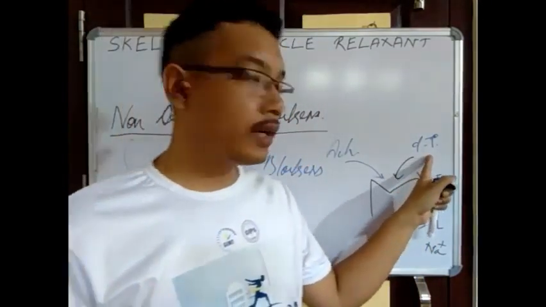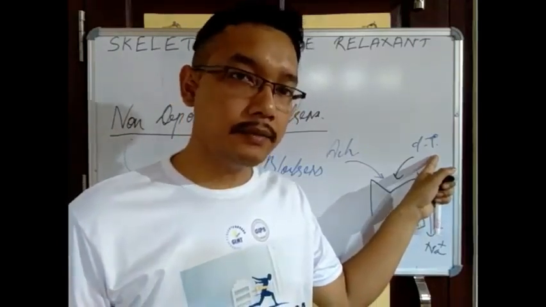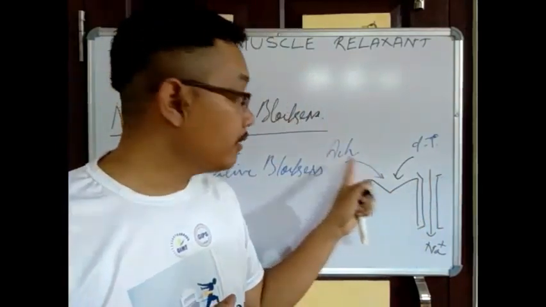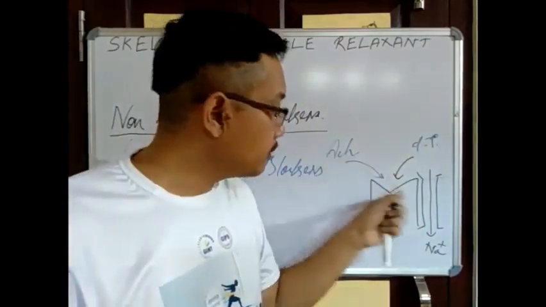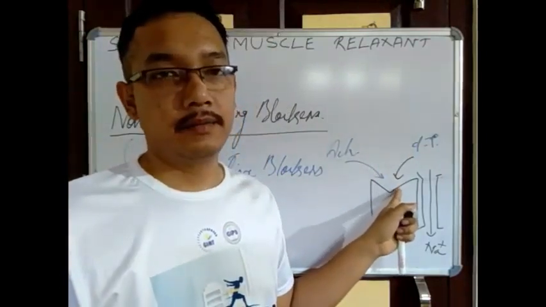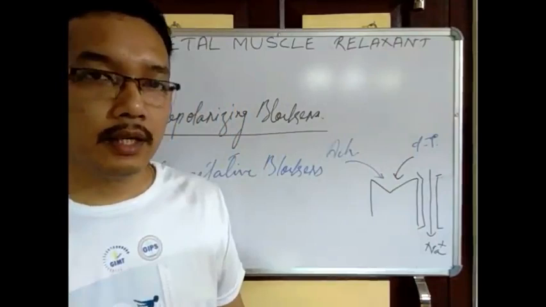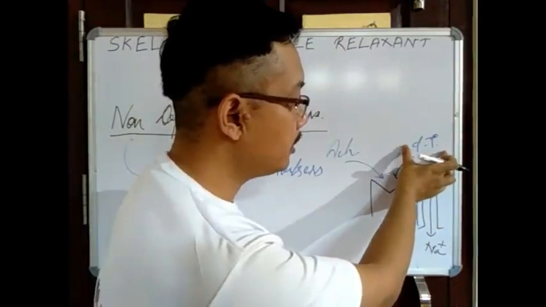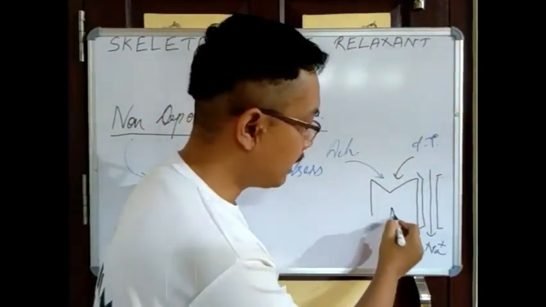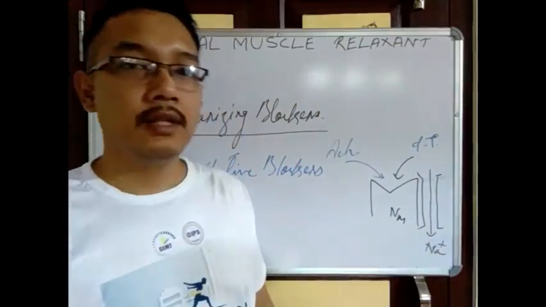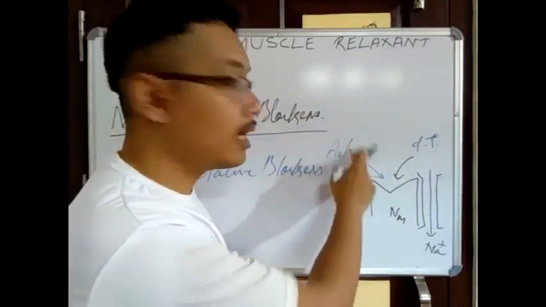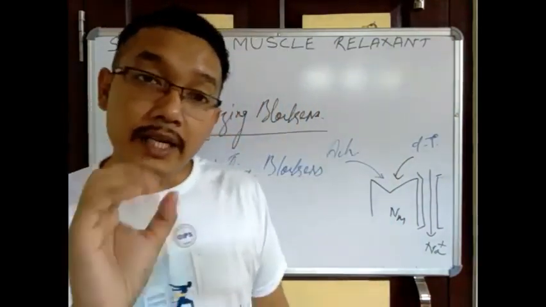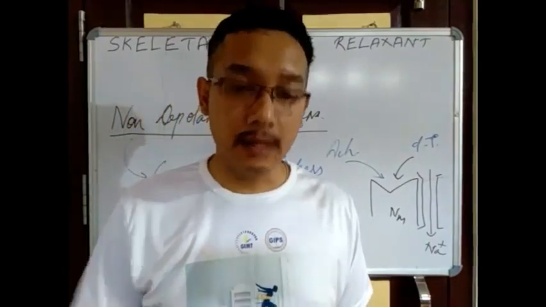Now, if the D-tubocurarine quantity is more, it will bind here. If the acetylcholine quantity is more, then it will bind here. So this kind of antagonism can be reversed. I mean, the binding of D-tubocurarine with the NM receptor can be reversed by an increase in the acetylcholine concentration in that neuromuscular junction. We have to increase the acetylcholine concentration. Now the question is how?